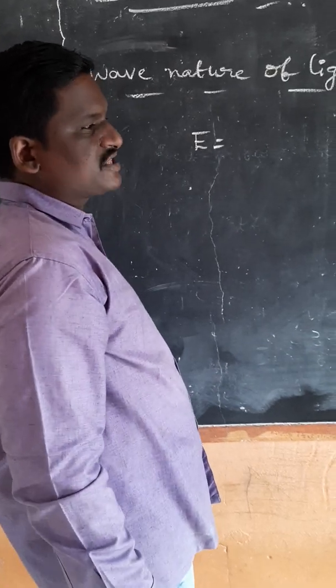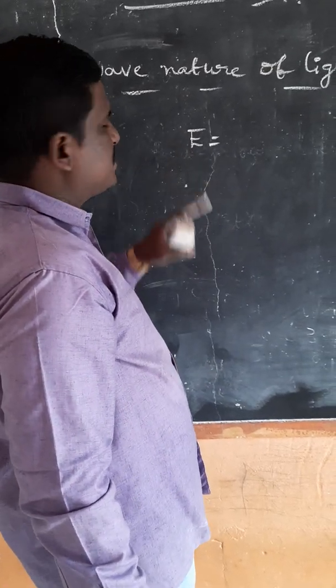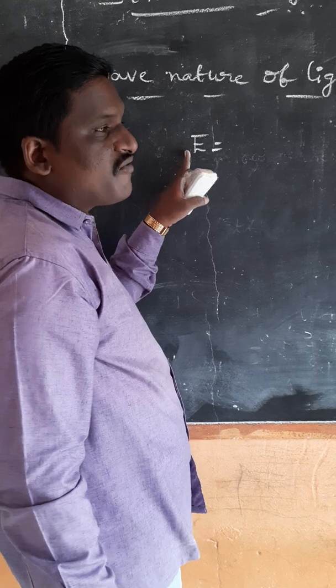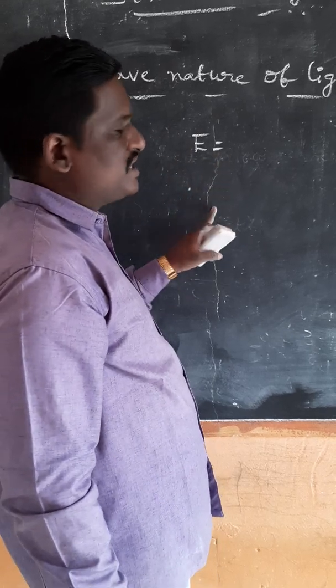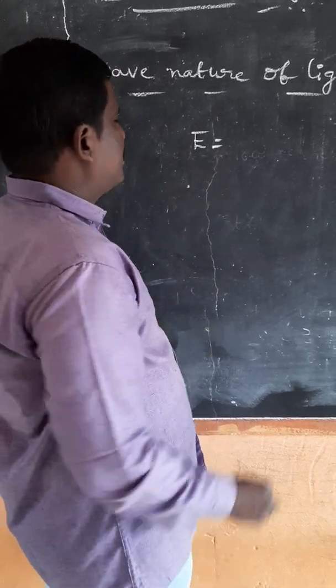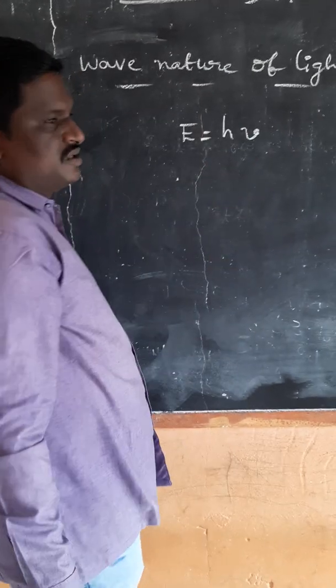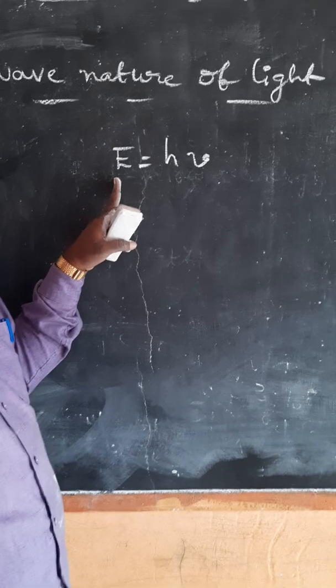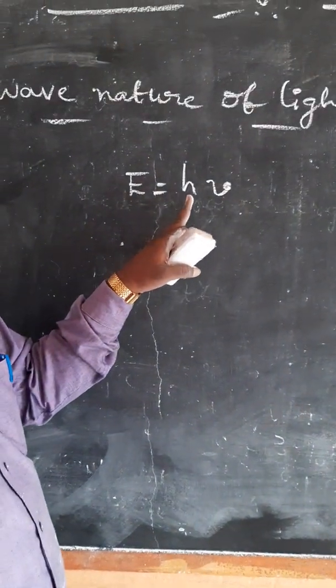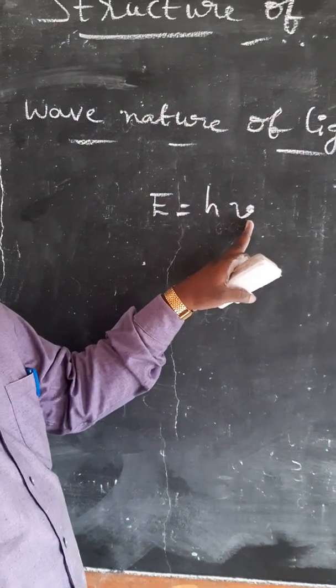Now we are going to Planck's constant equation. Energy comes in the form of packets, called quanta. The equation is E equals h nu. Here E is energy, h is Planck's constant, nu is the frequency of radiation.